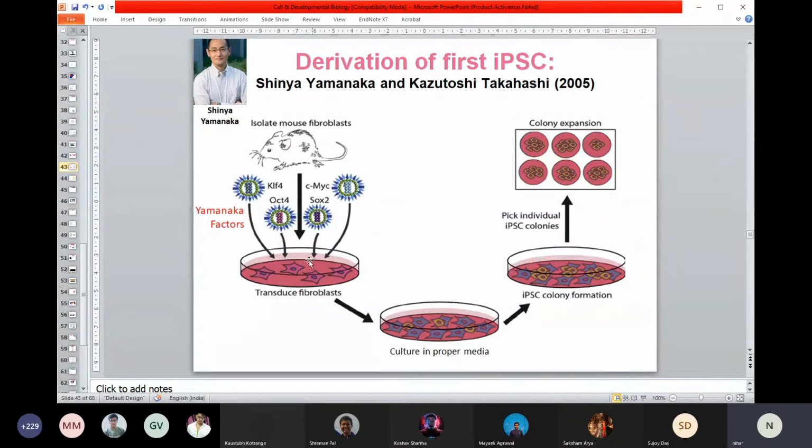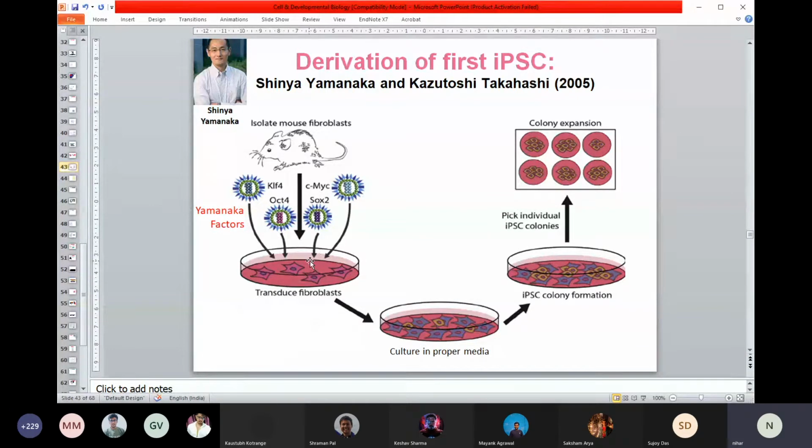Totipotent means you can make a replica of yourself from your skin cell. I'm sure someday it will be possible. But at this moment, you can make a pluripotent stem cell from any kind of cell. The easiest one to take is your skin cell, called a skin fibroblast. Okay, so that's the technology, and you can see it's a very simple technology.